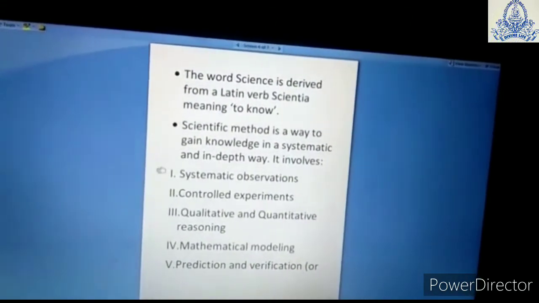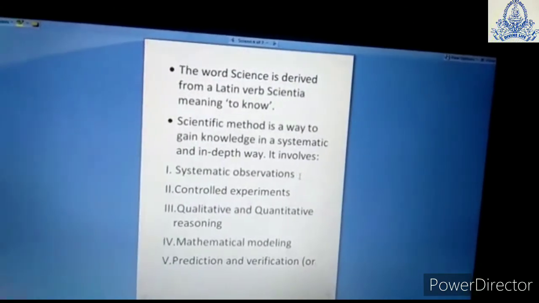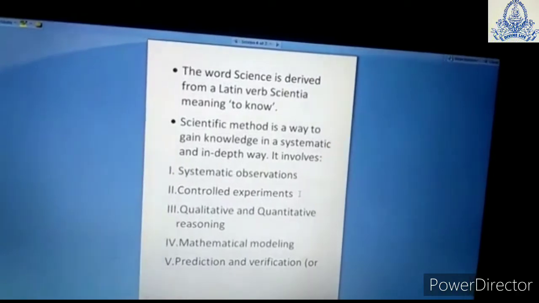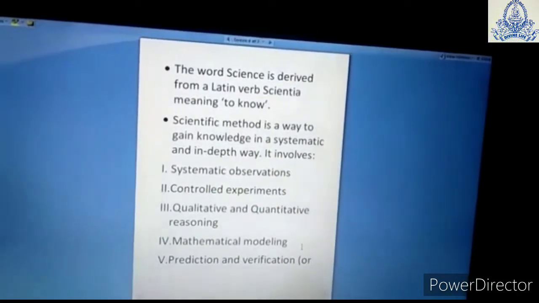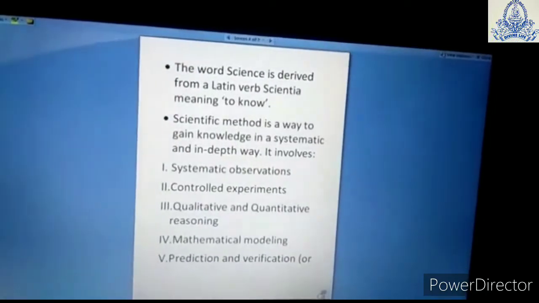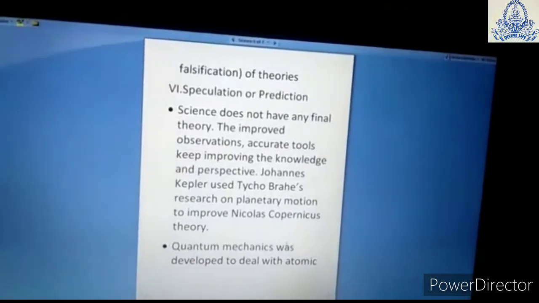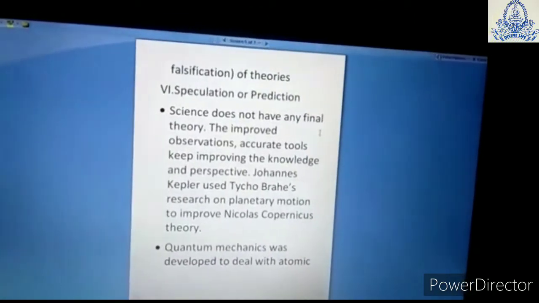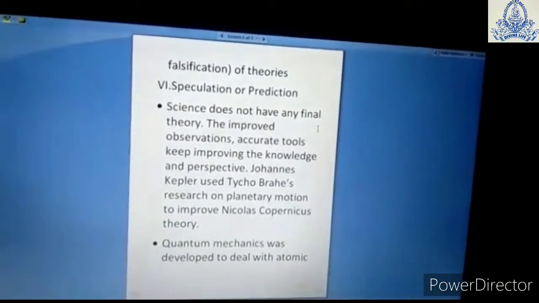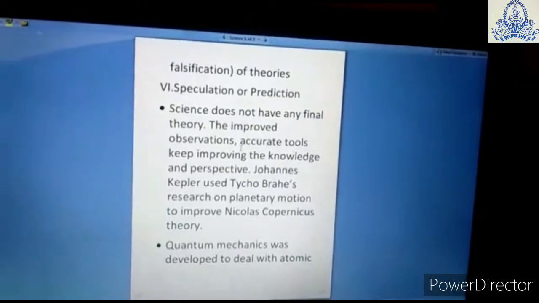Which knowledge are we getting? We are getting knowledge of systematic observations, controlled experiments, qualitative and quantitative reasoning, mathematical modeling, prediction, and falsification or verification of theories. Science does not have any final theory. Science continuously improves its theories through accurate tools.